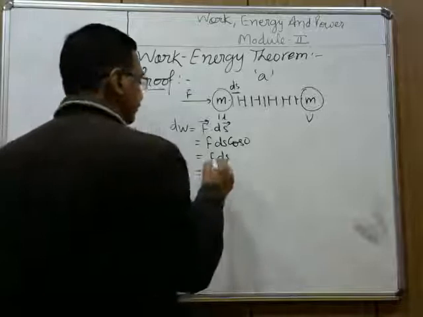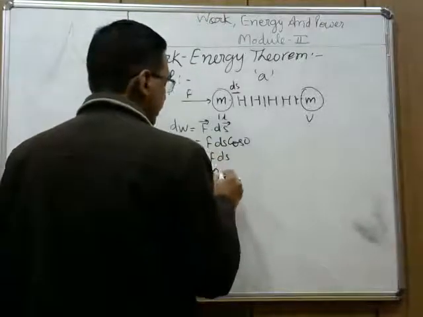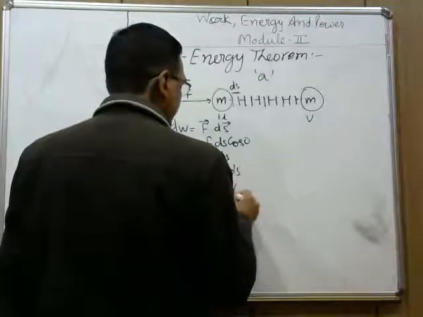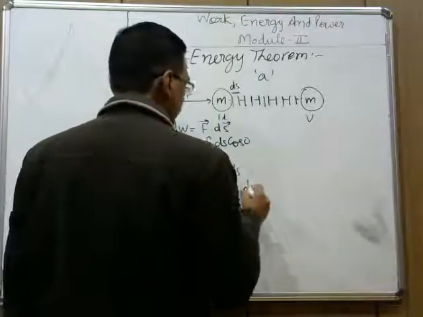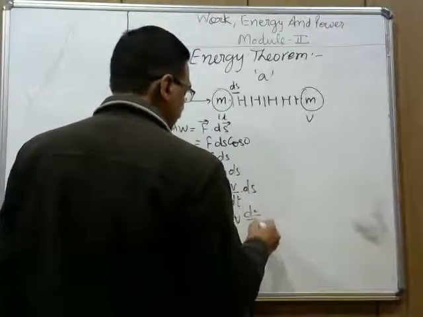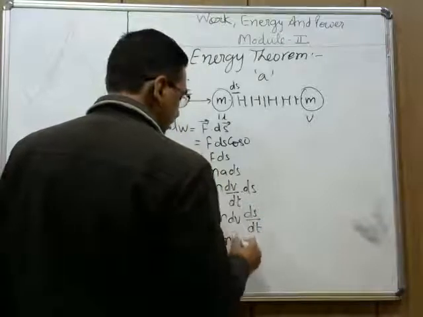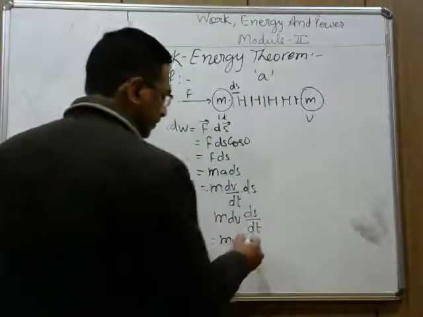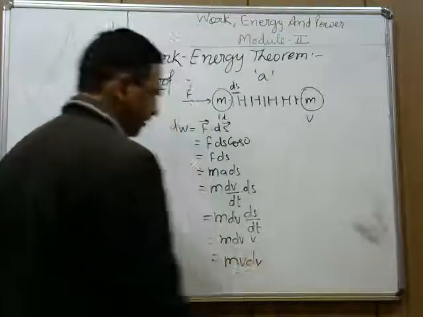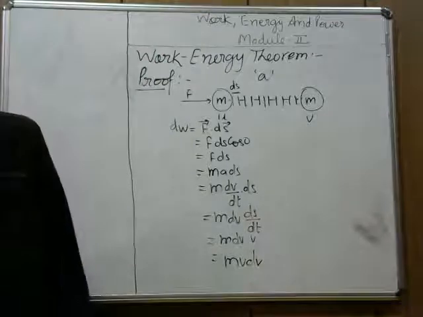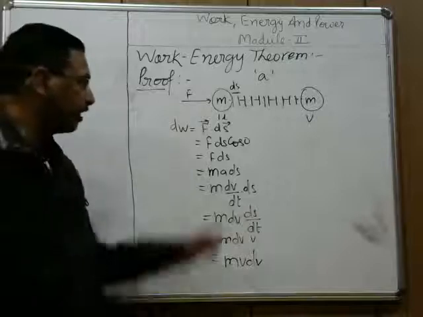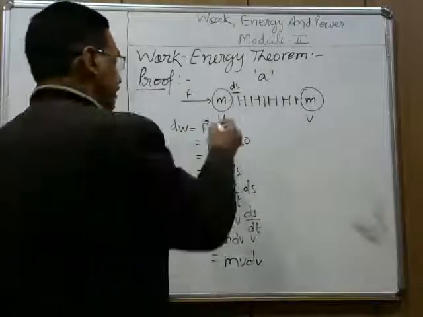Now F, by Newton's second law, is ma into ds. a can be written as dv upon dt into ds. On rearranging, m dv into ds upon dt. So this is m dv, and ds upon dt is the rate of displacement, which is velocity, v. So on further rearranging, we can write this. Now we have to calculate the work done from this situation to that situation, the entire displacement.